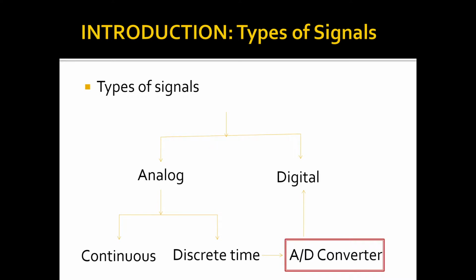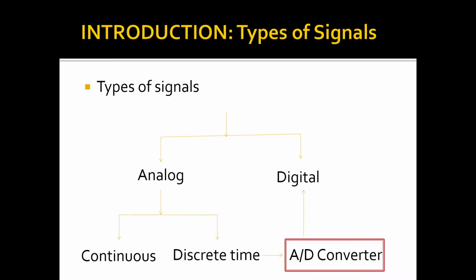So, you can see from this that all continuous signals are analog, but all analog signals are not continuous. A continuous signal is one which varies continuously with respect to time. Let us say I am taking the x-axis as time and the y-axis as the amplitude or the magnitude of the signal. Then the amplitude of the signal varies continuously with respect to time. We call it a continuous signal.